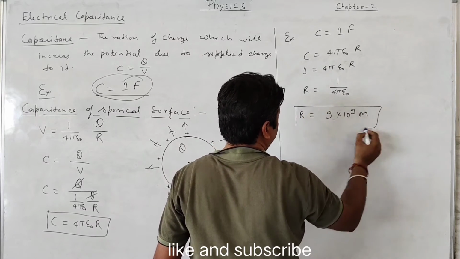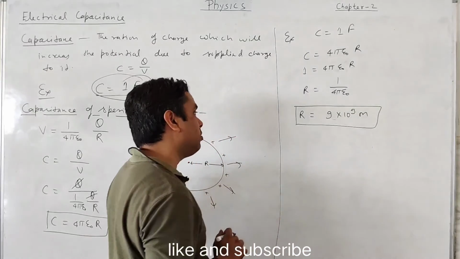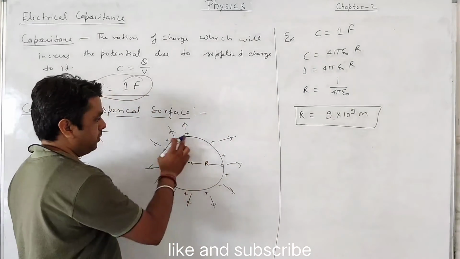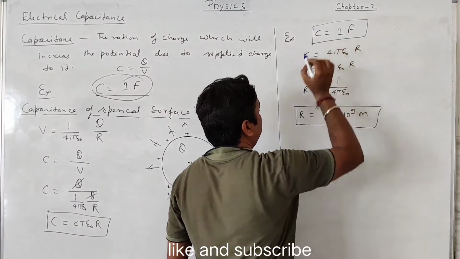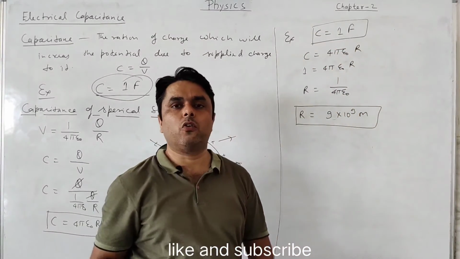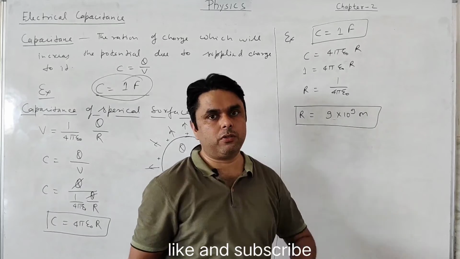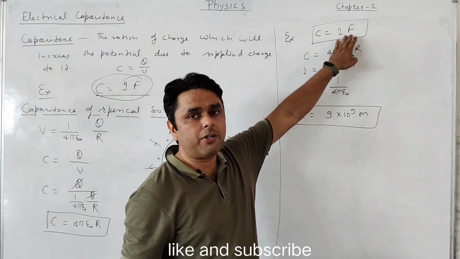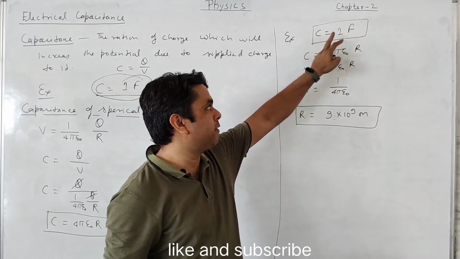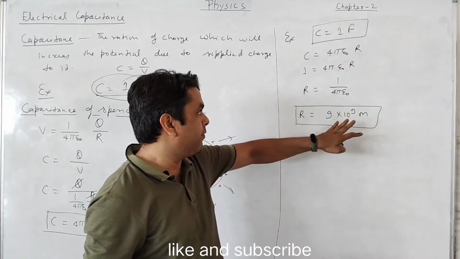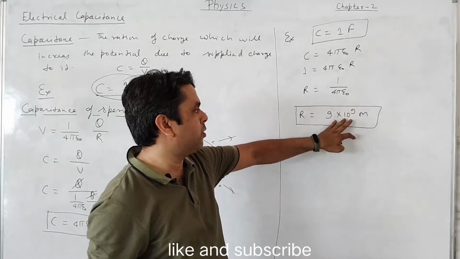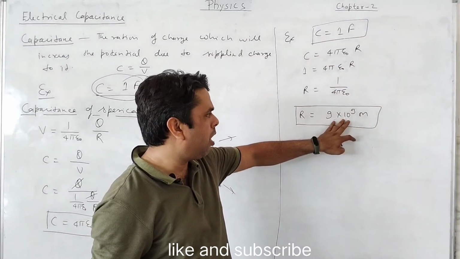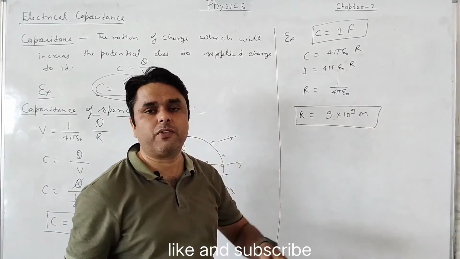So you can see how large a radius of sphere we needed to store 1 farad. 1 farad is an enormously large unit of capacitance, and to store 1 farad of capacitance, we need this much large a radius for the spherical cell.